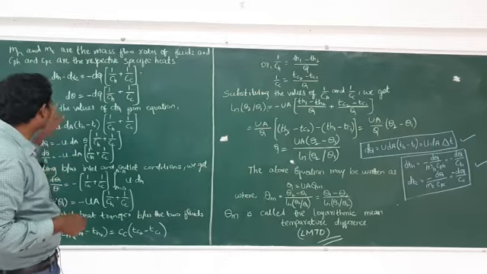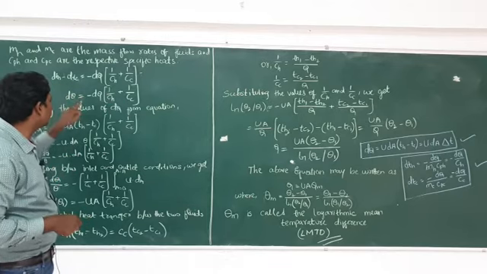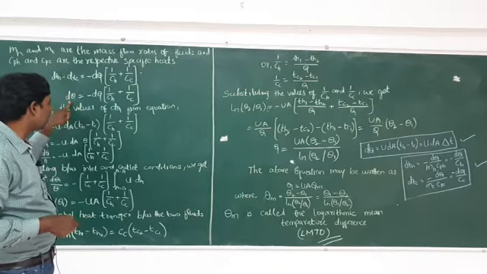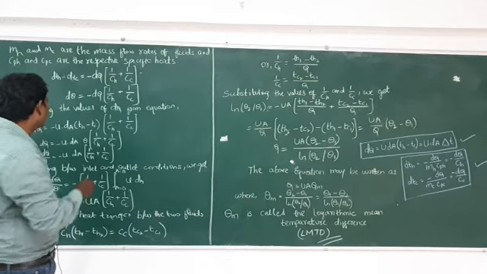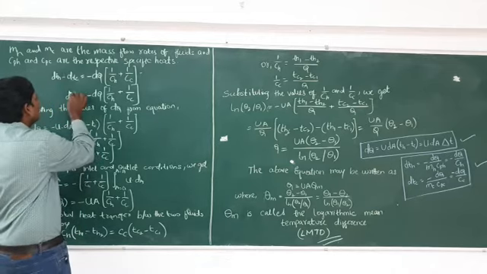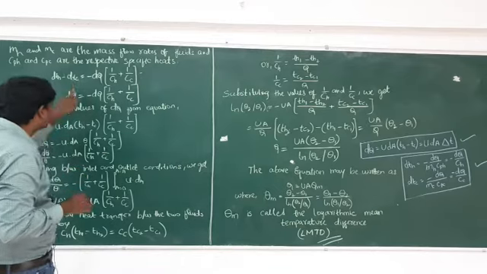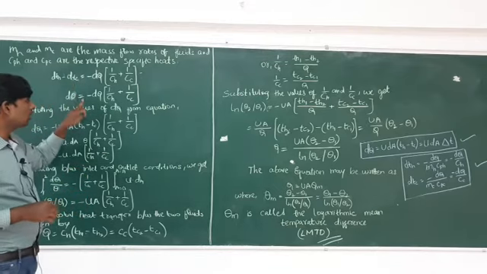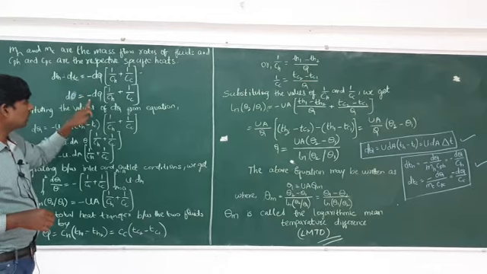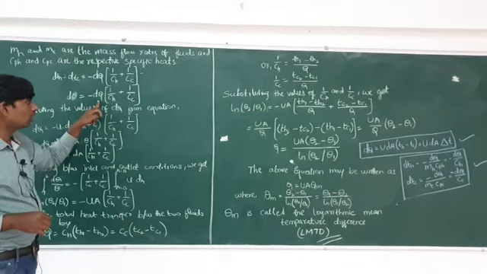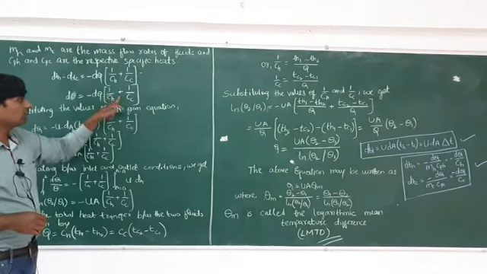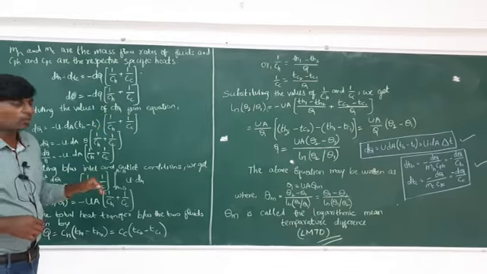After that what you have to do? dth minus dtc can be written as d theta. This one is the d theta, not dq. So dth minus dtc can be written as d theta, equal to, write down as it is, then minus as it is, dq also as it is. This is 1 by ch plus 1 by cc.